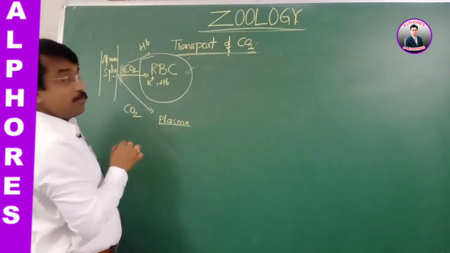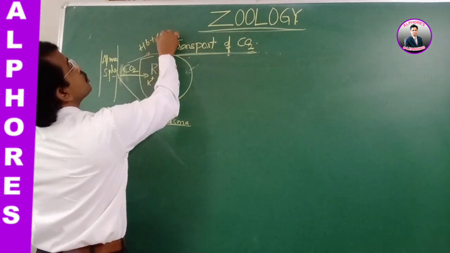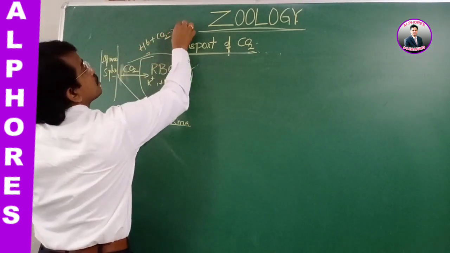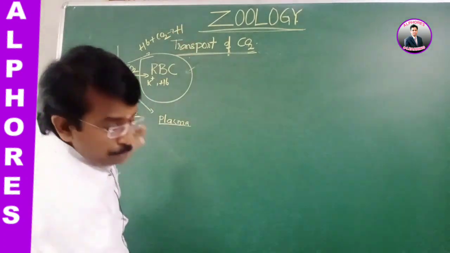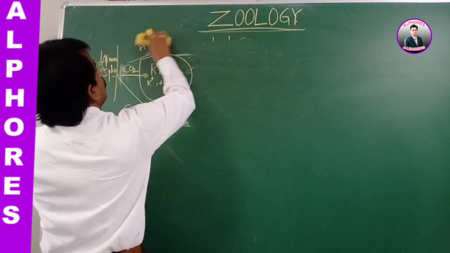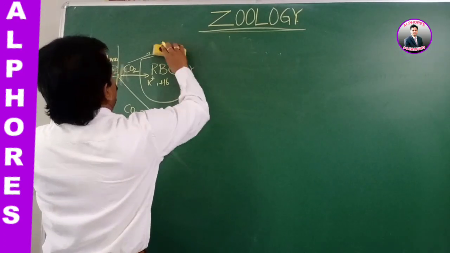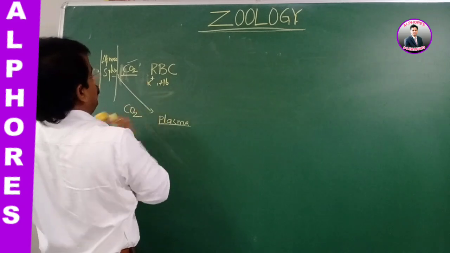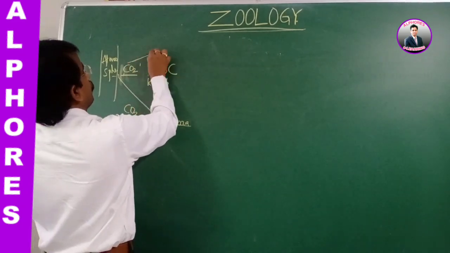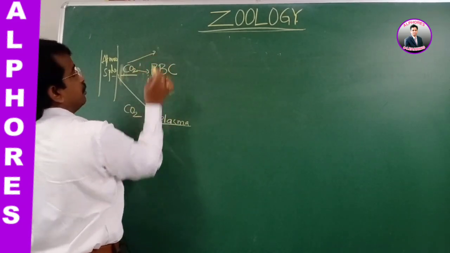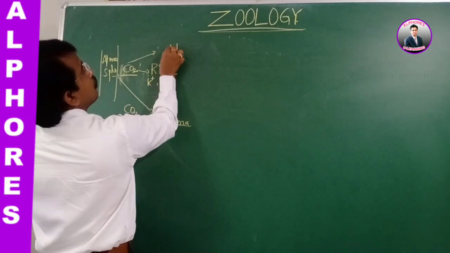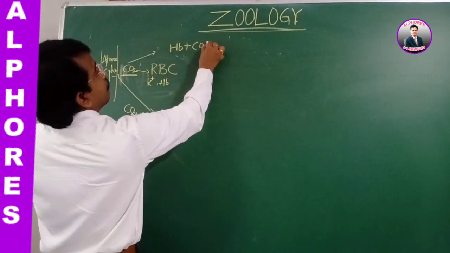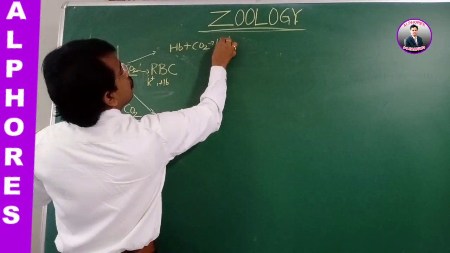In RBC, hemoglobin is present. Combination of the carbon dioxide with hemoglobin results in a carbamino compound. Look at here. In RBC, the hemoglobin when combined with the carbon dioxide forms carbamino hemoglobin.